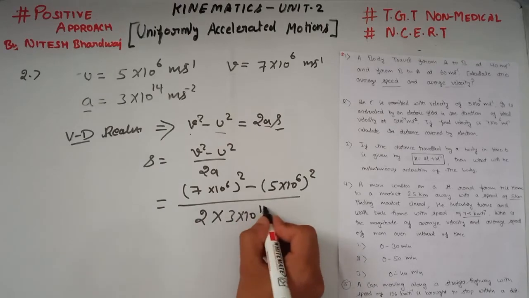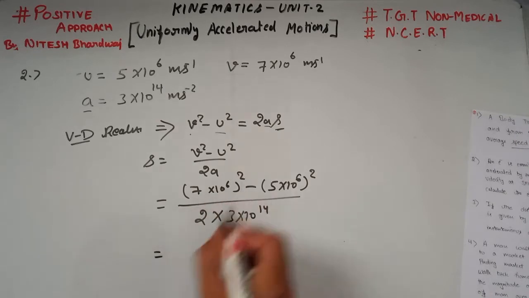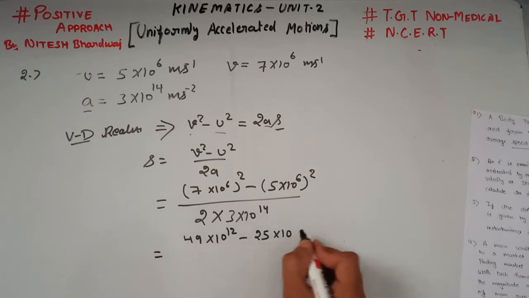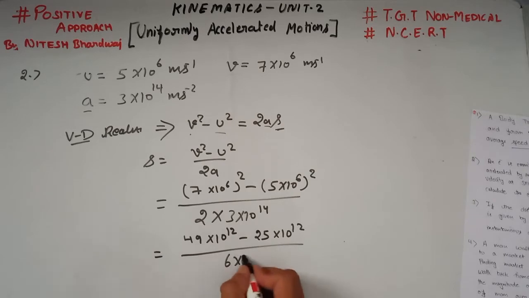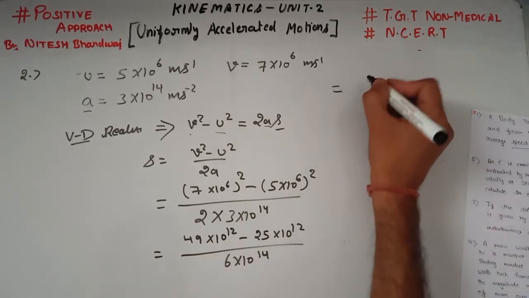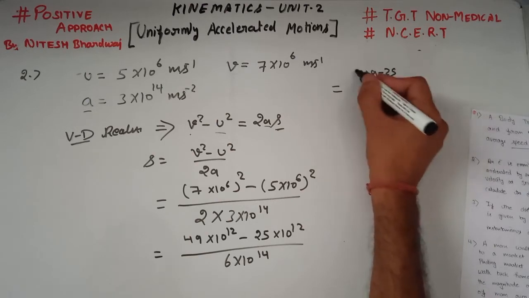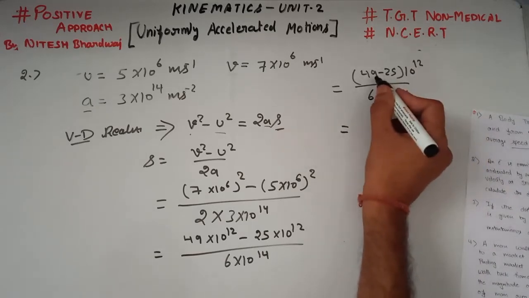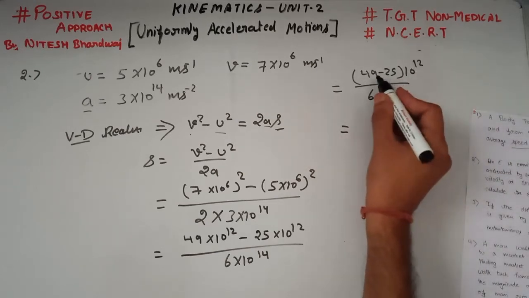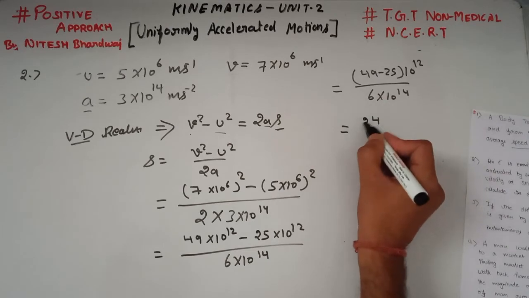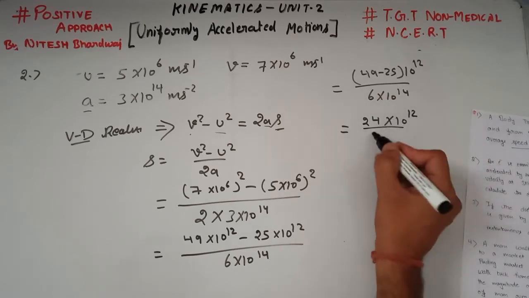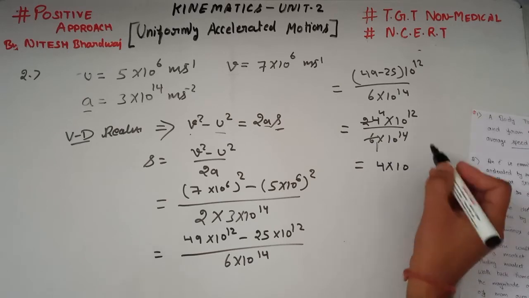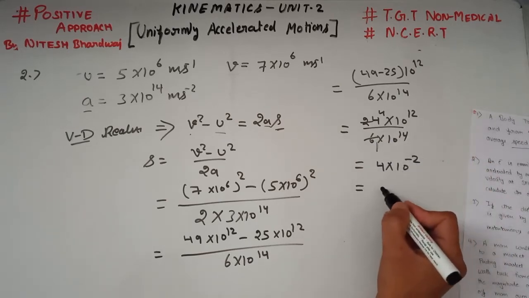3 into 10 raised to power 14, which is equal to 7 sevens are 49 into 10 raised to power 12 minus 5 fives are 25 into 10 raised to power 12 divided by 3 twos are 6 into 10 raised to power 14, which is equal to 49 minus 25 into 10 raised to power 12 divided by 6 into 10 raised to power 14, which is equal to, subtract 49 minus 25, that is 24, into 10 raised to power 12 divided by 6 into 10 raised to power 14, 6 fours are 24, which is equal to 4 into 10 raised to power minus 2, or this is equal to